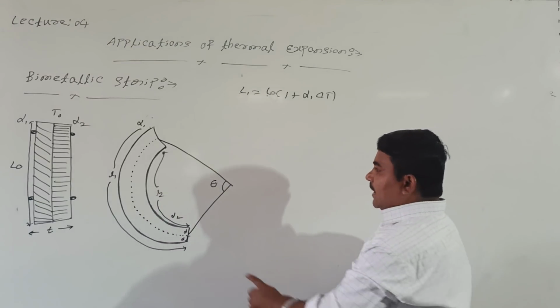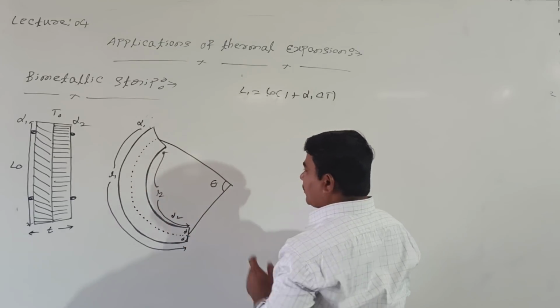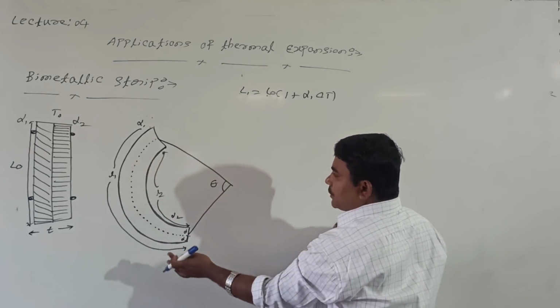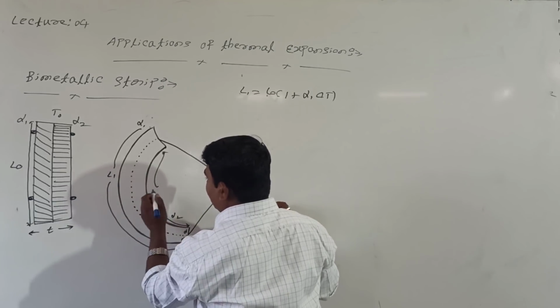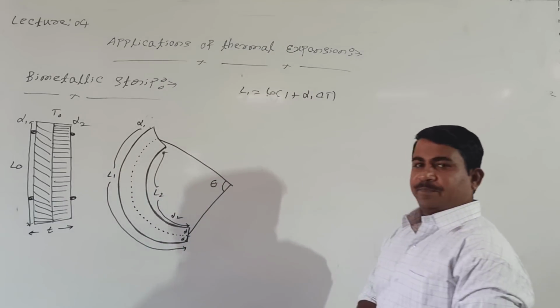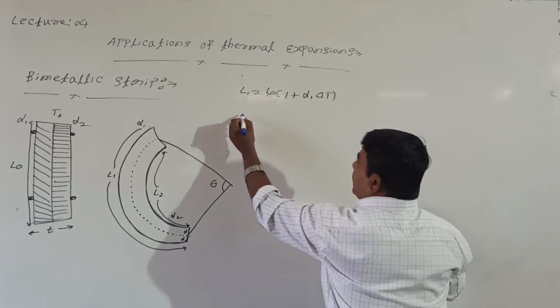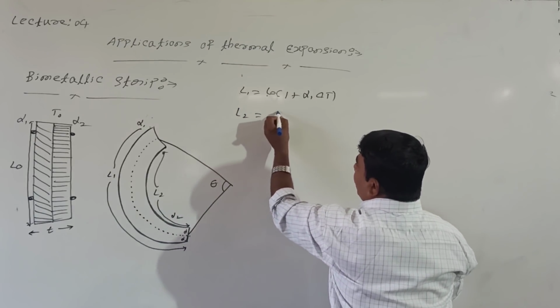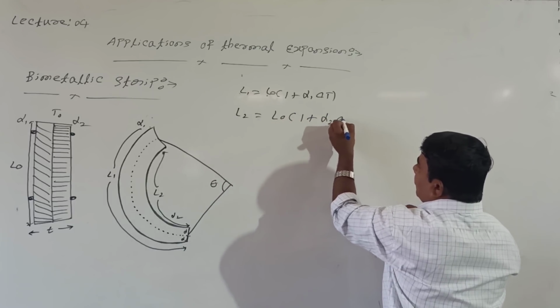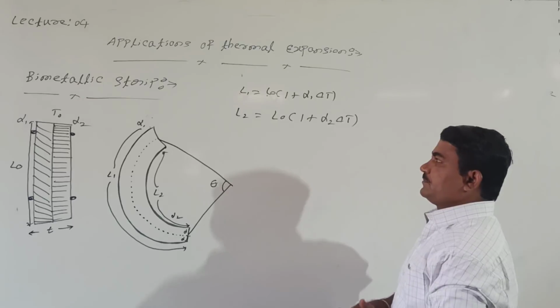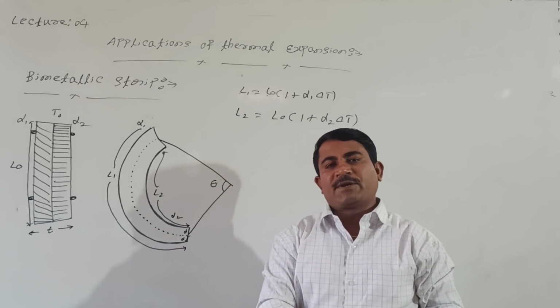Similar expansion of this. L2: shall I take this as L1, capital L1 I have taken. Capital L2 I will take. Now, what about L2? L2 equal to how much? L0 into bracket 1 plus alpha 2 delta t.